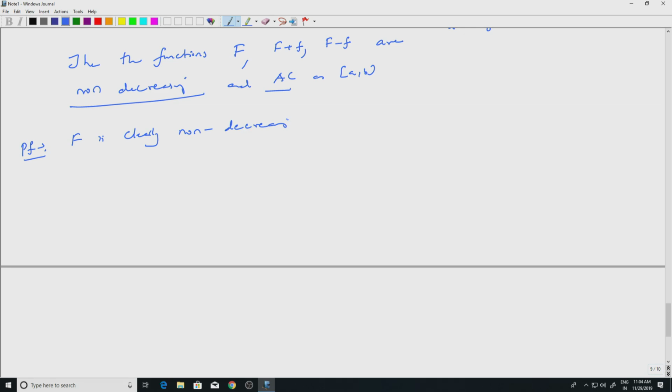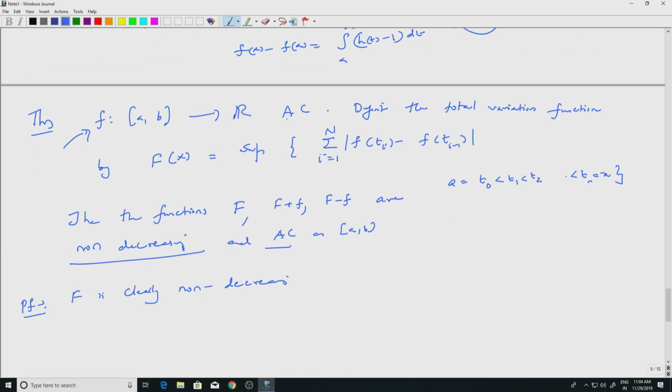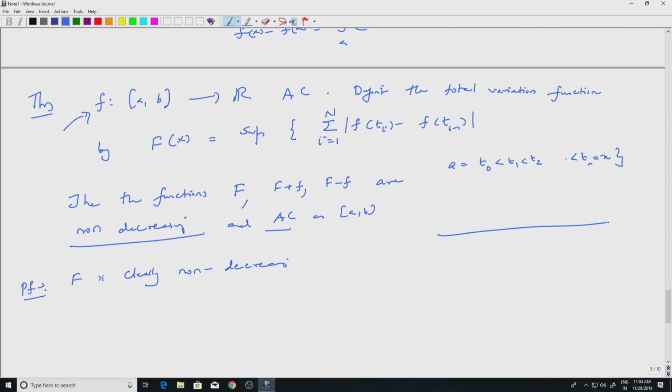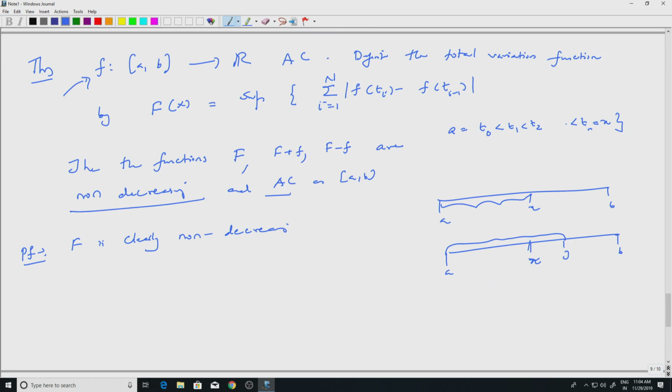Well, why is that? Because the definition tells me that you are taking a supremum. So, F of x is, so I will take x and let us say a y which is greater than x. Capital F of x, you partition this and take some supremum. F of y will be partition all this and take supremum. So, these things are contained there. So, obviously, capital F of x is increasing, non-decreasing for sure.